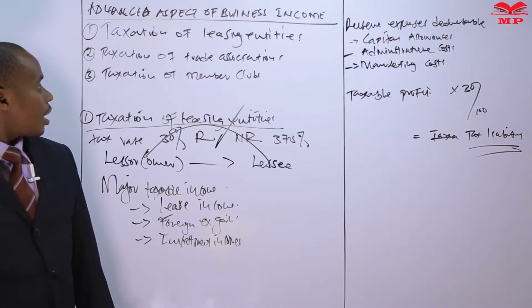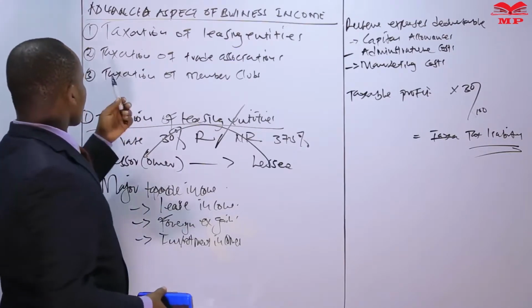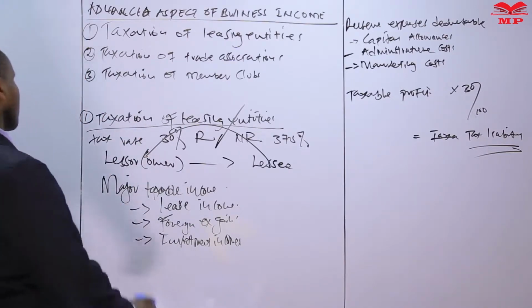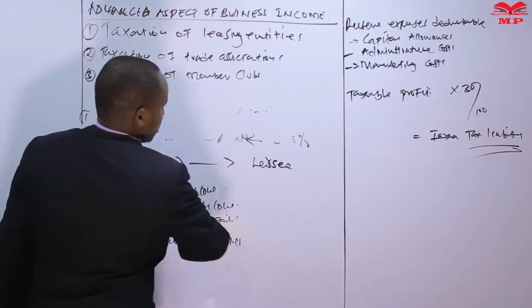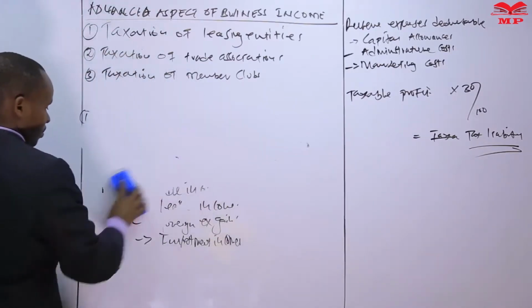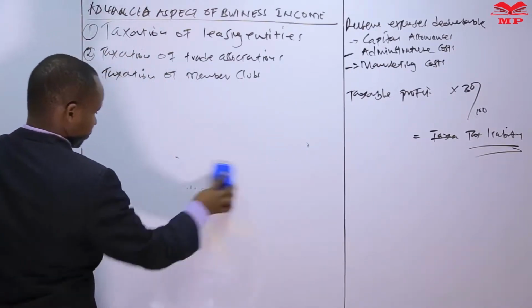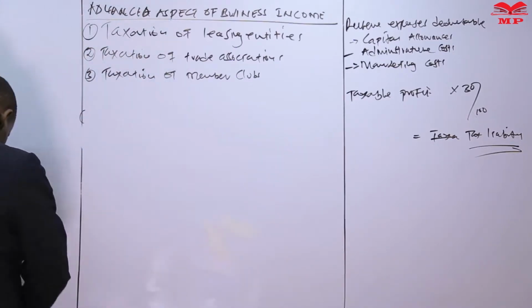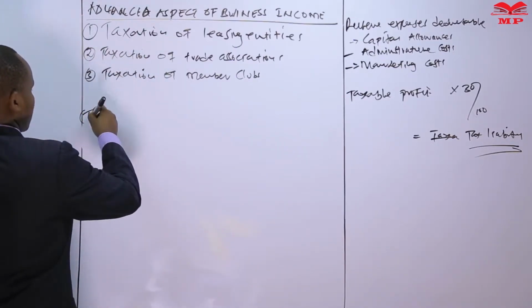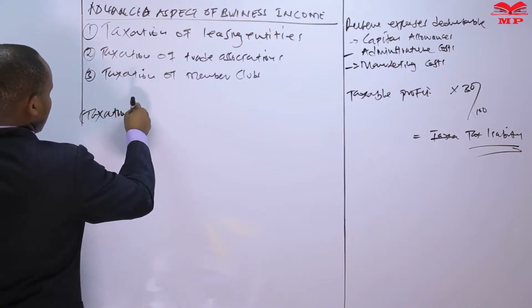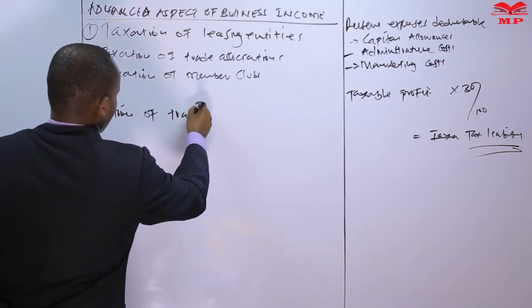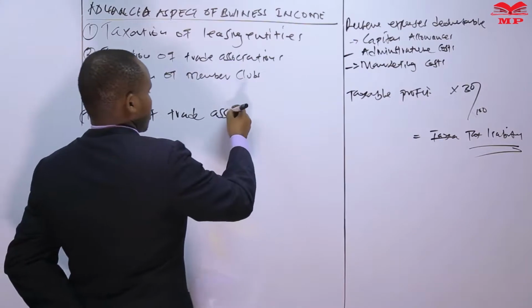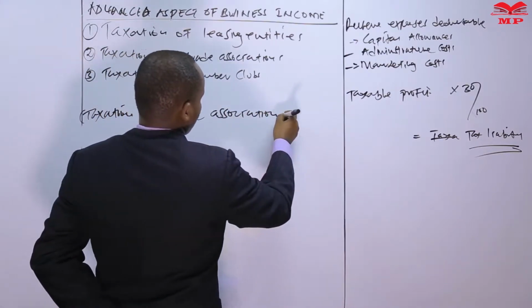Then we need also to understand how we tax trade associations. Taxation of trade associations.